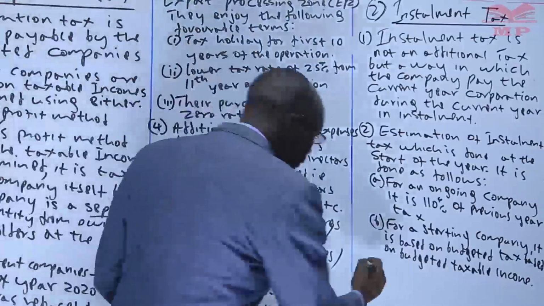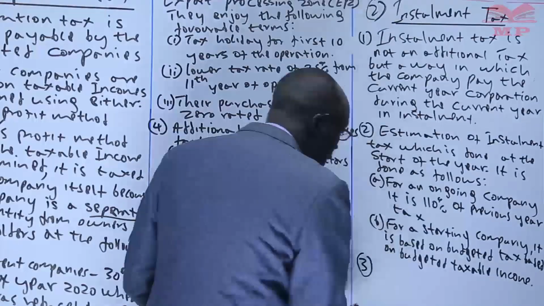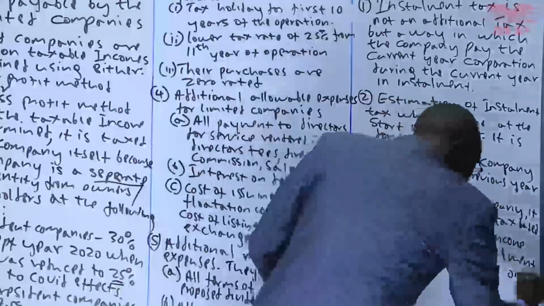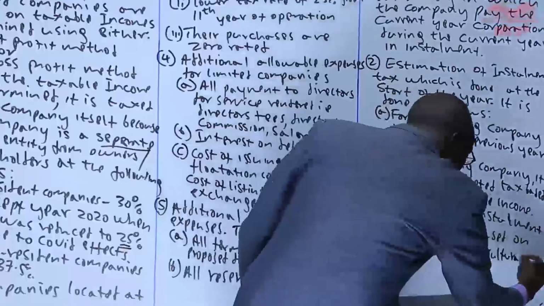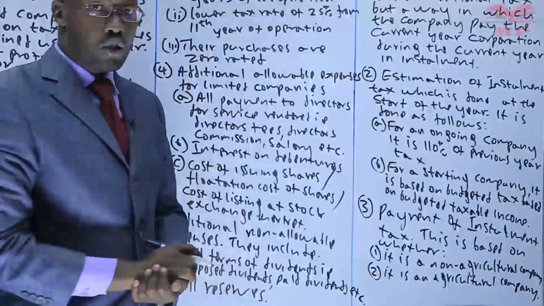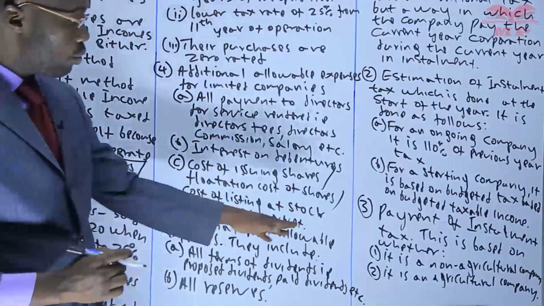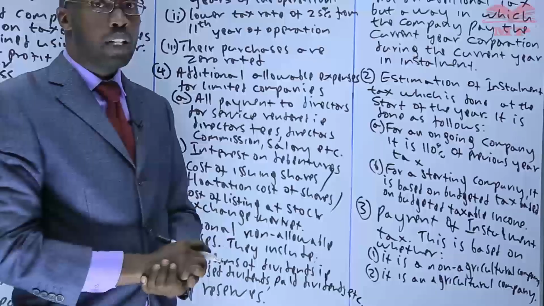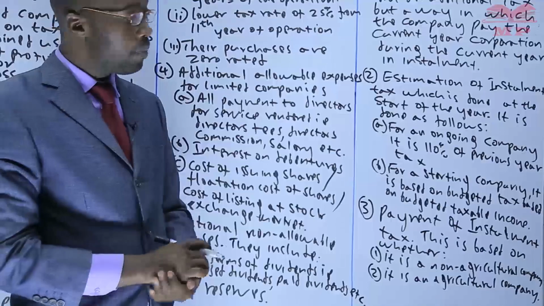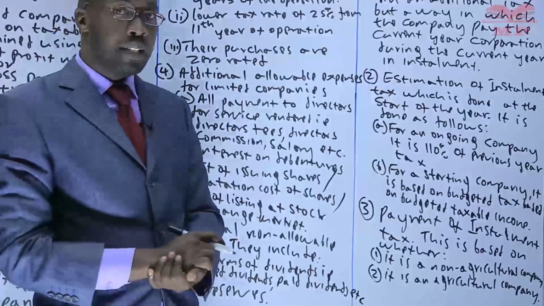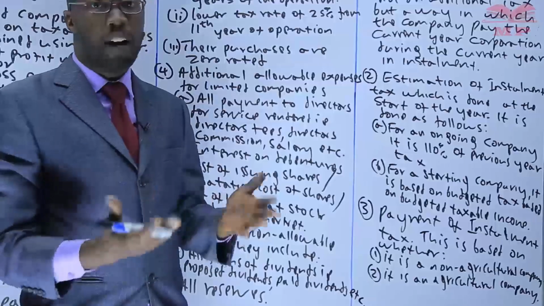Point number 3, payment. So the payment of the installment tax, once it is estimated at the beginning of the period, usually depends on whether we are talking about a non-agricultural company or an agricultural company. A non-agricultural company is a company that does not do farming.